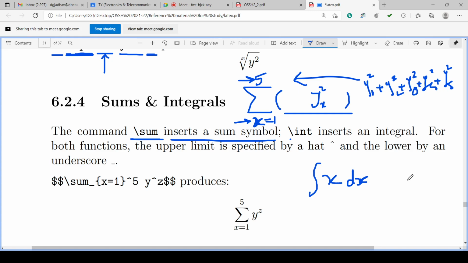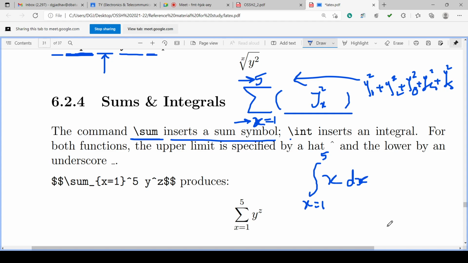Which are the values? The values are from initial condition x equal to 1 to the end condition x equal to 5 suppose, or 10 or 100. So initial value and final value are given or written on the integration symbol.